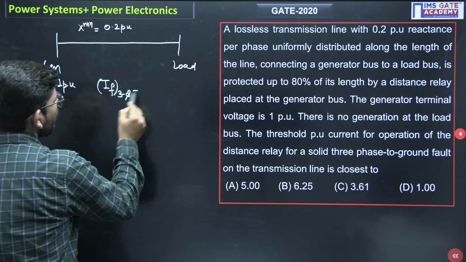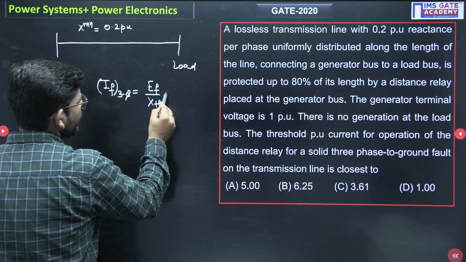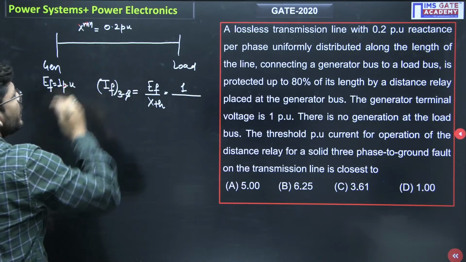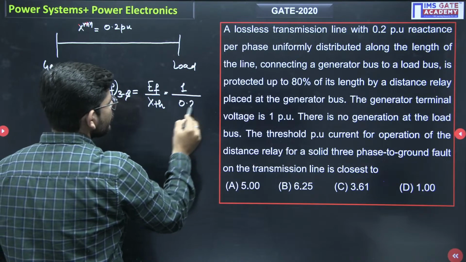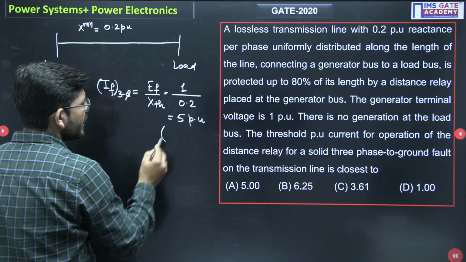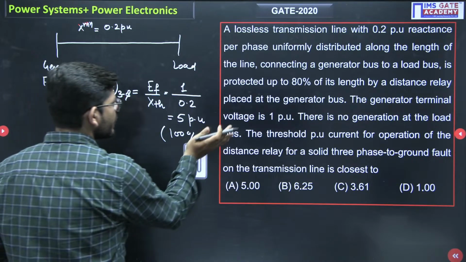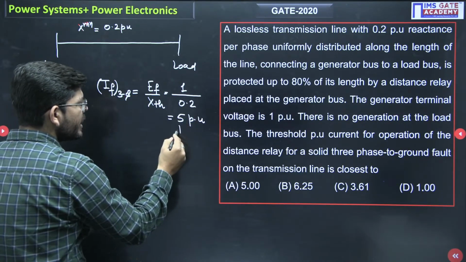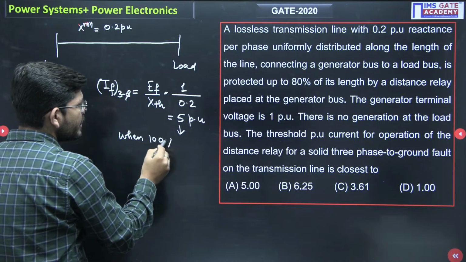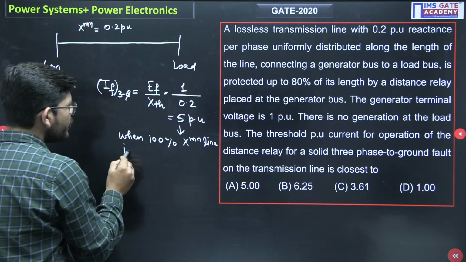So 3-phase fault current is basically equal to E_f upon X_TH. Okay, so E_f is 1, and in place of X_TH we only have the transmission line impedance. So this is how it will be 5 per unit. Okay, and this is when you have used 100% section of the transmission line. This answer we will be getting when 100% of the transmission line is being utilized.